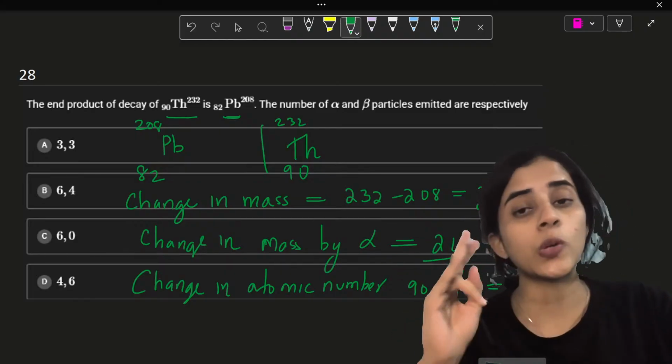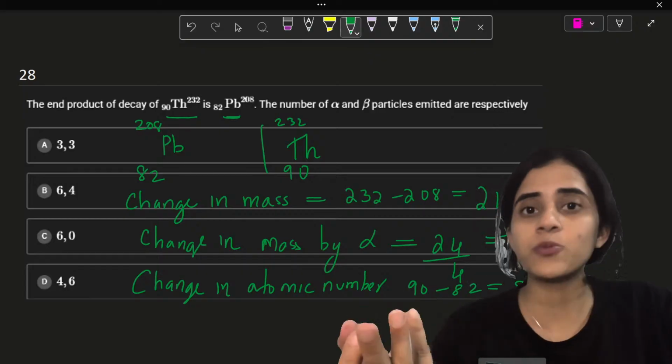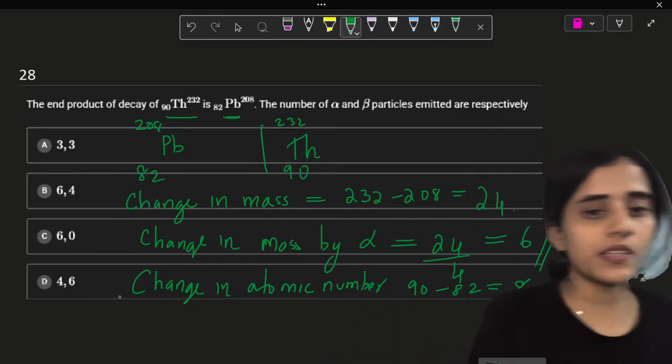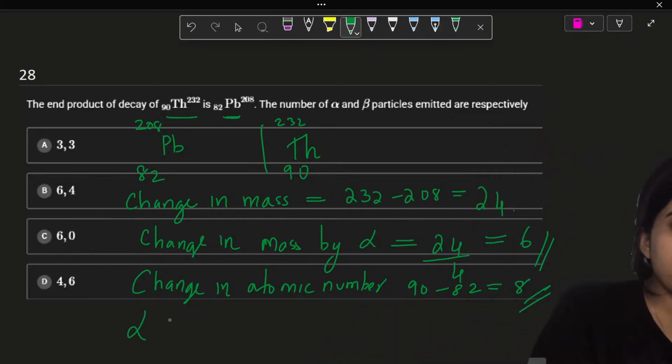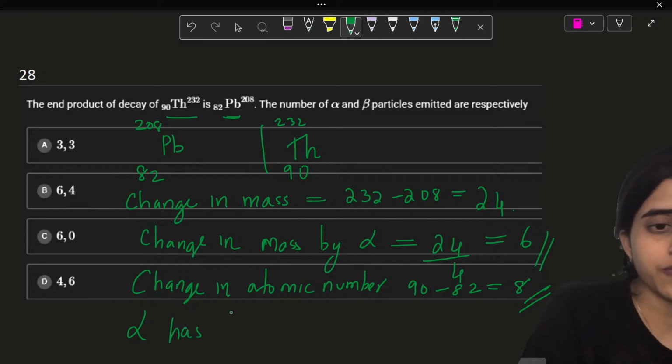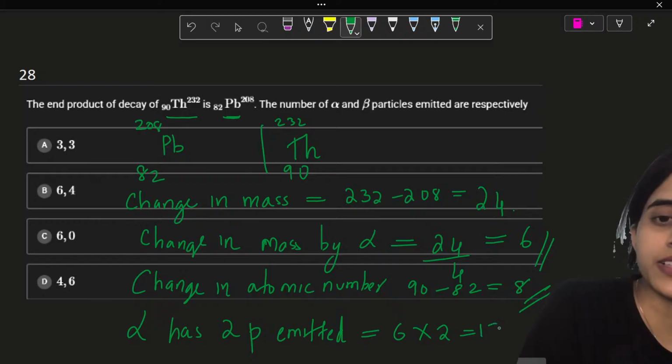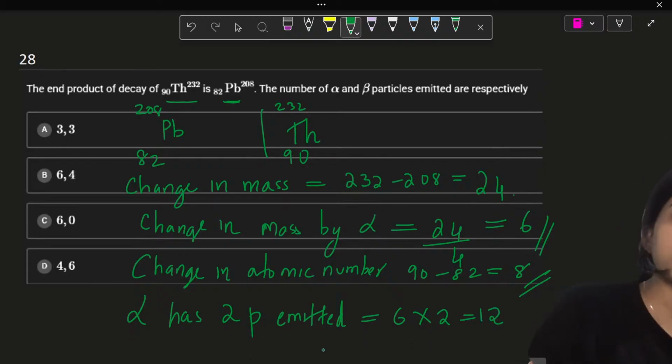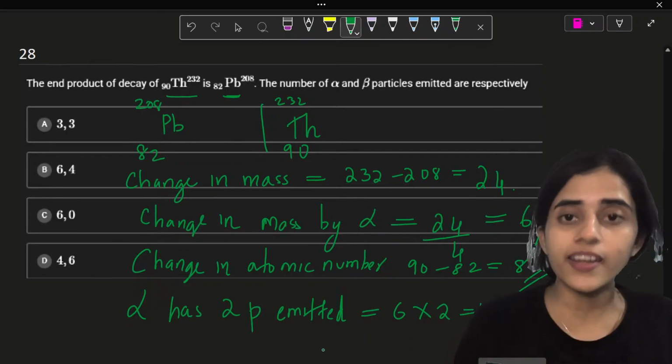So shouldn't there be 12 protons emitted, but there are only 8 protons in the nucleus? So 6 into 2, 12 particles. That means some protons have to be generated inside the nucleus.